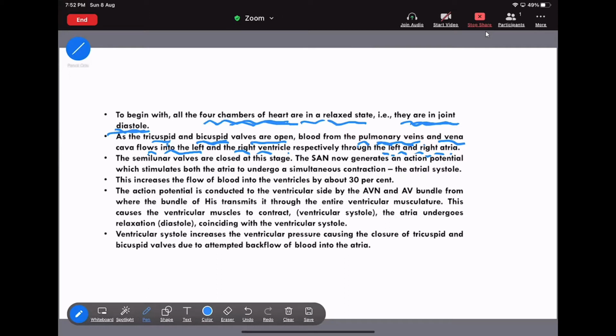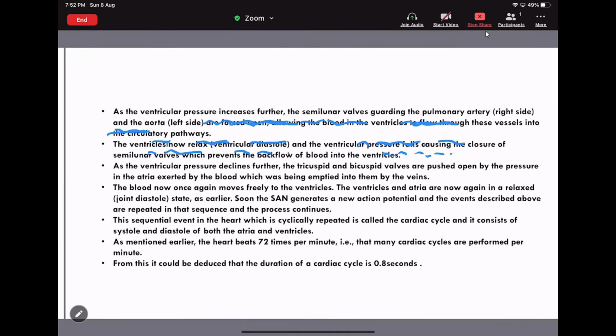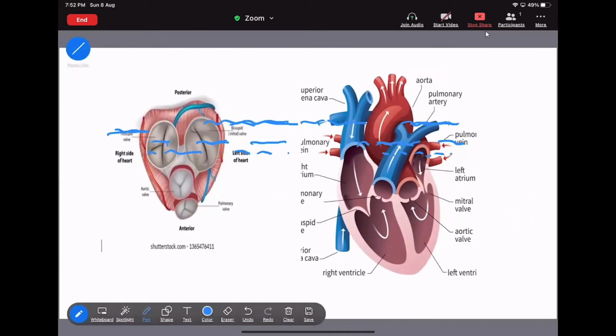Okay, now see, I think I have the diagram. This is the vena cava. Any blood that flows from the vena cava, this is the flow of the blood, will go to what? Yes, that is the right atrium.